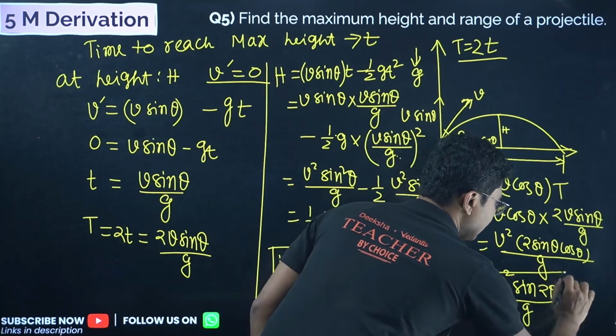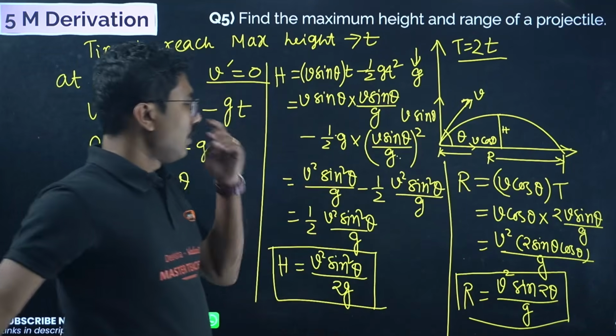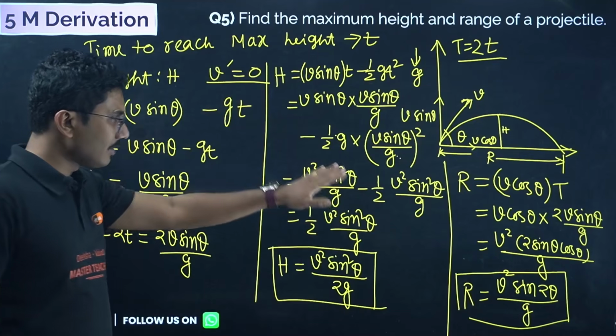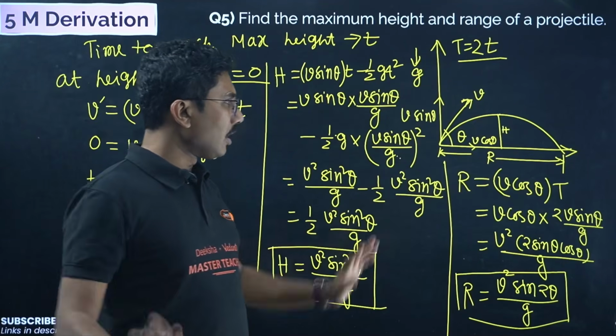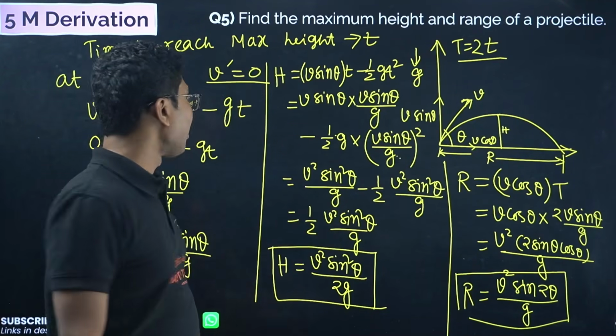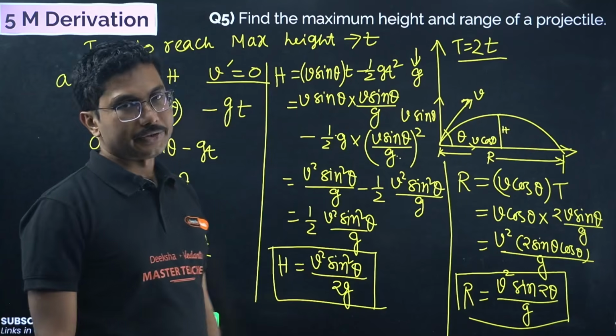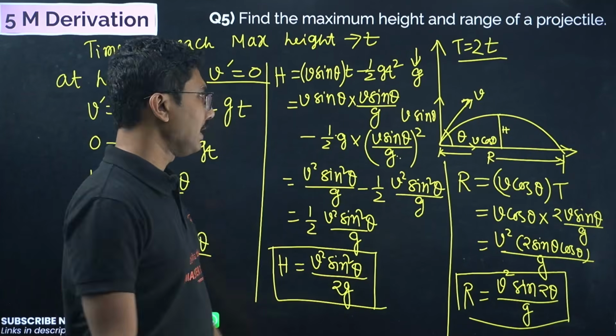So the range part is easy, whereas the height part is slightly tricky, slightly longer, but combining both of them is not very difficult. If you practice 2-3 times, this can be a very easy derivation.